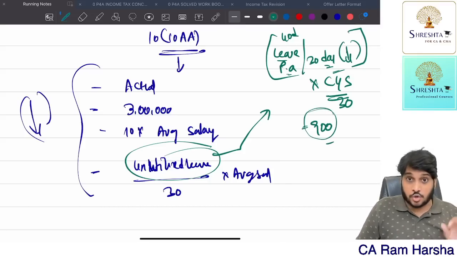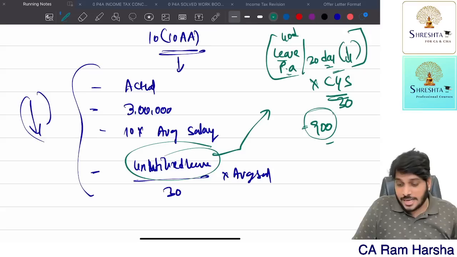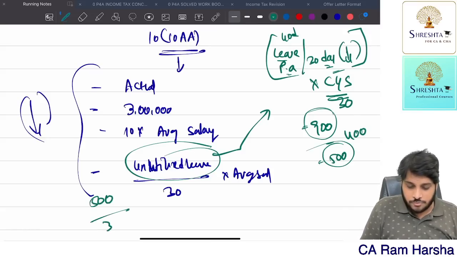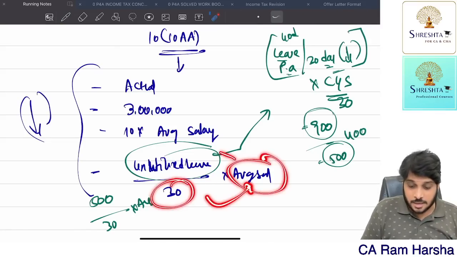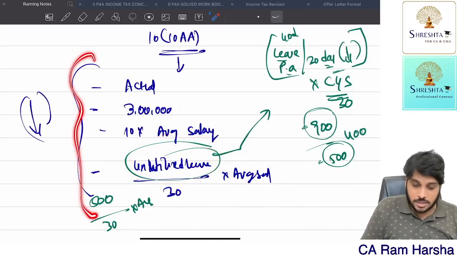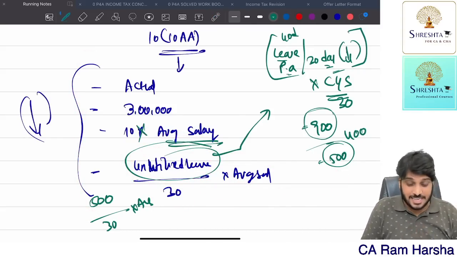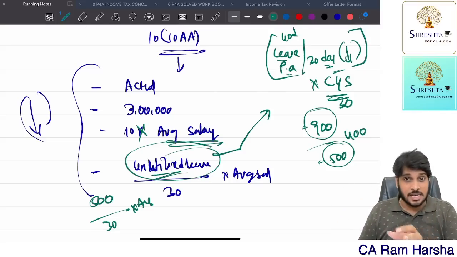Total leave available minus what you already availed, meaning utilized 400 leaves, means 500 is unutilized leave. So for 500, for 30 days this much is the average salary. For unutilized leave, this much is exempt. Are you getting it? So in these 4, whichever is lower is exempt. So 10 months into average salary is one criterion. Unutilized leave divided by 30 multiplied by average salary is another criterion. How to calculate this unutilized leave? Very simple.